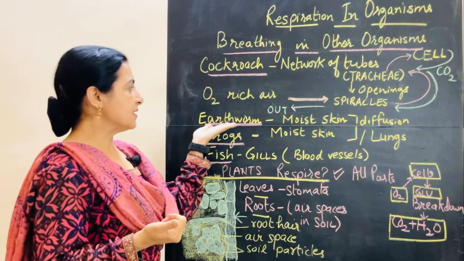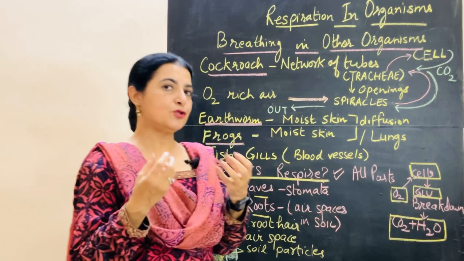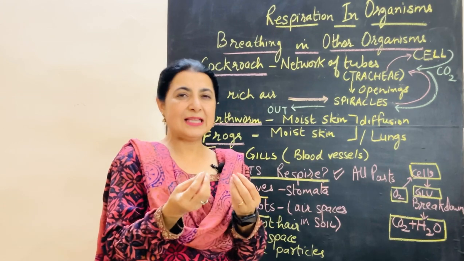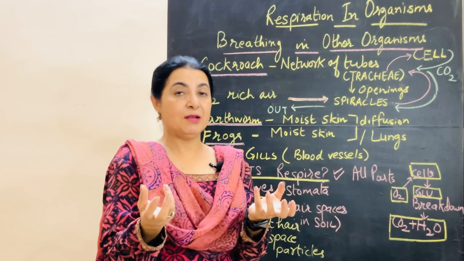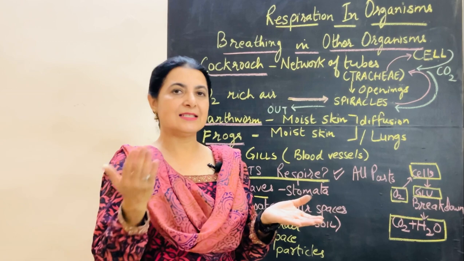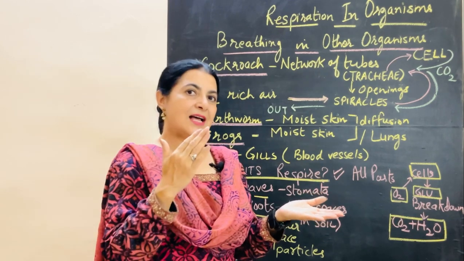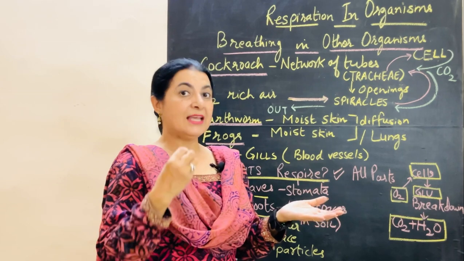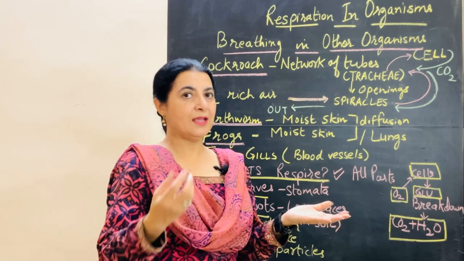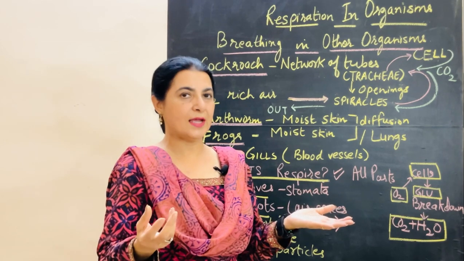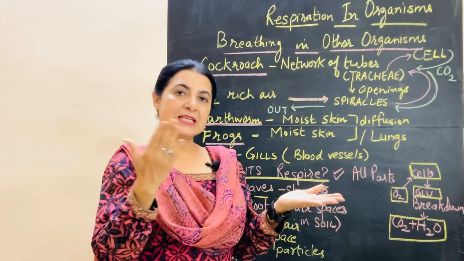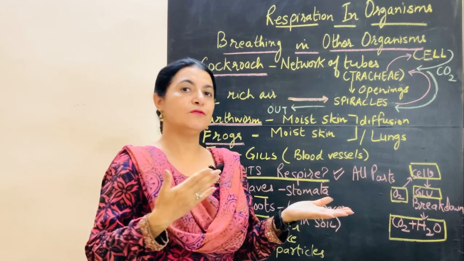Now coming to the next, the earthworm. Have you ever tried touching the earthworm? You feel that the skin is very slippery, it is very moist, and the reason is that it is helping in the breathing and exchange of gases. Now the gases are exchanged. How? How are the gases exchanged in the earthworm? Its body, its skin, is moist. So these gases are exchanged by a process of diffusion.